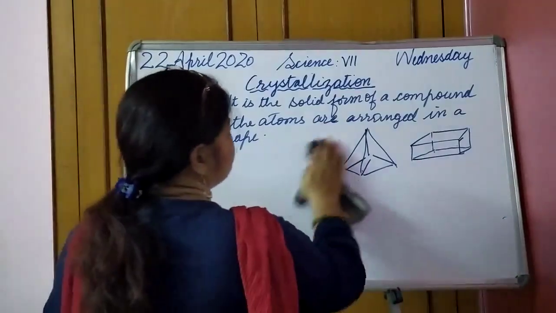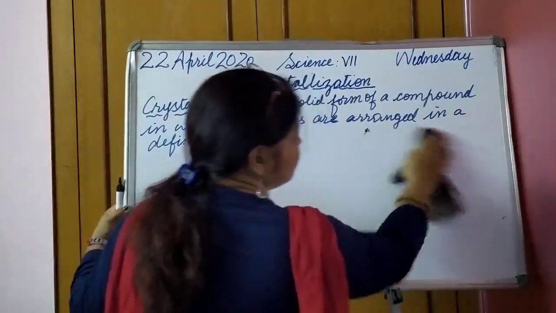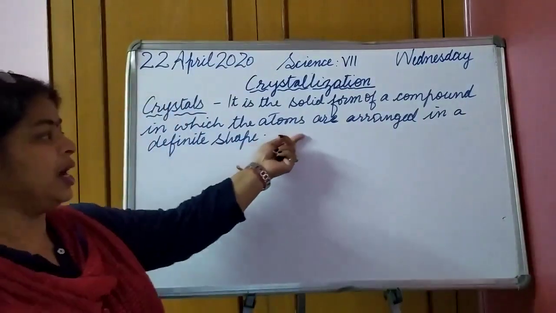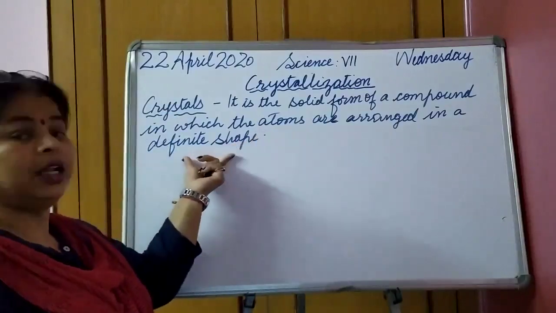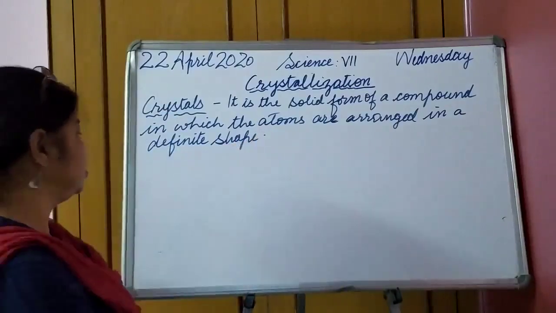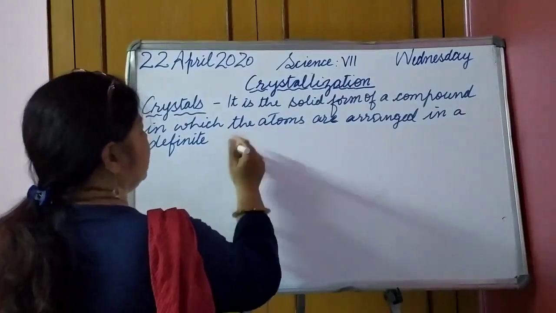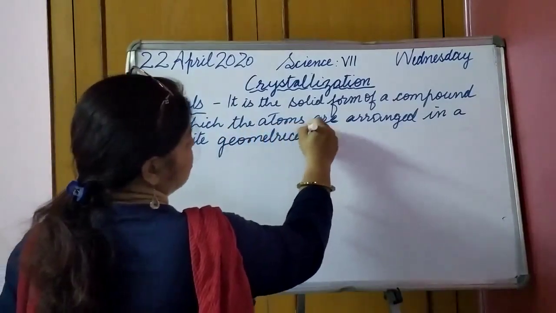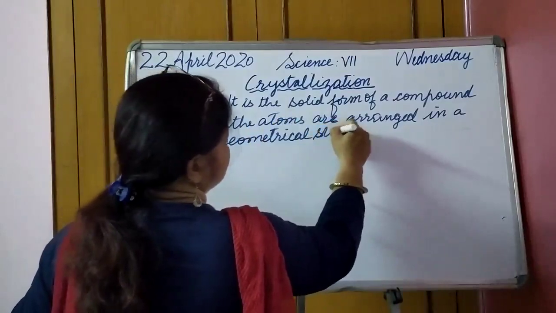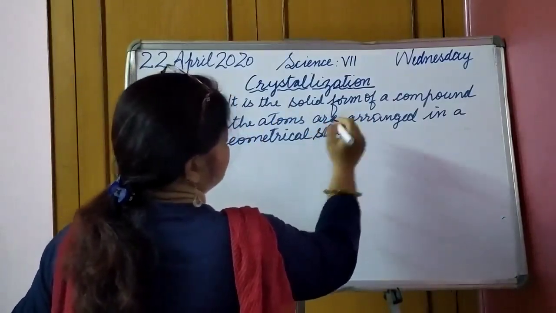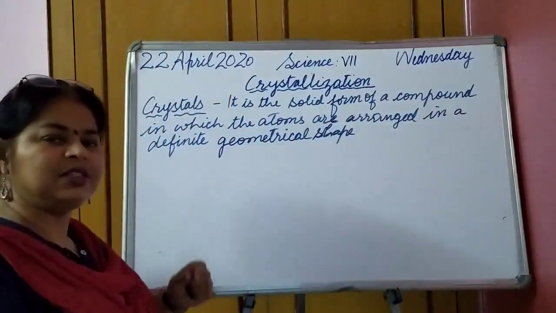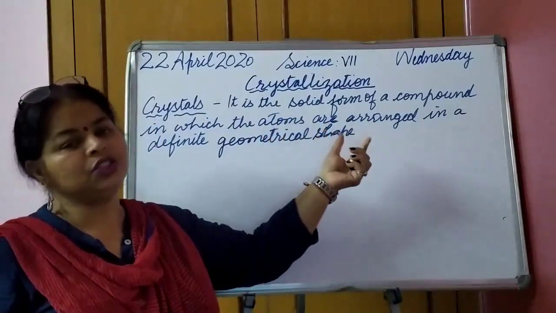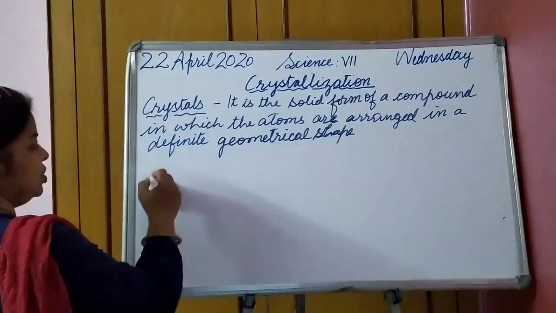This I have told you so that you can come to know what we mean by crystals. They are the arrangement of the atoms in a definite geometrical shape, meaning the arrangement of the atoms is in such a way that they form a particular geometrical shape. So what is crystallization now?